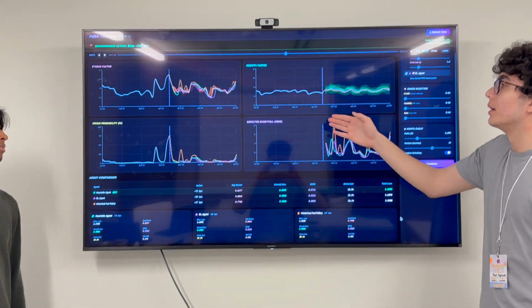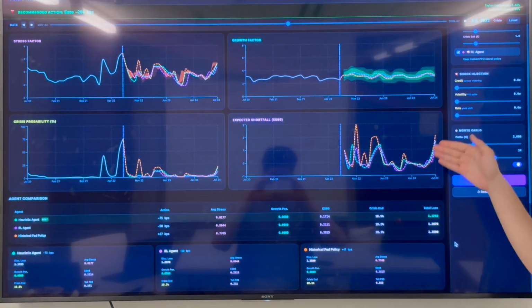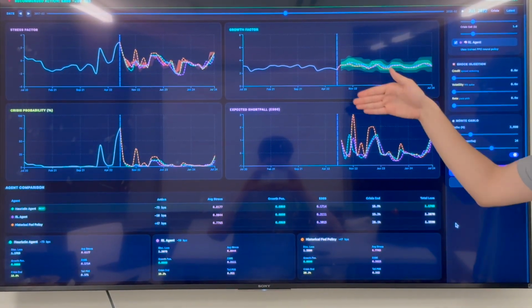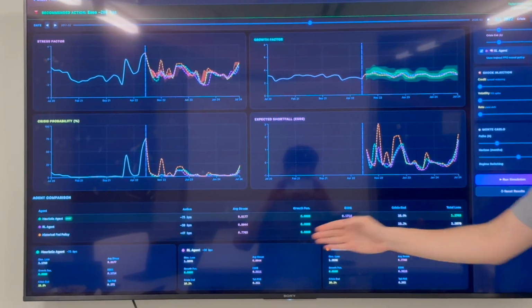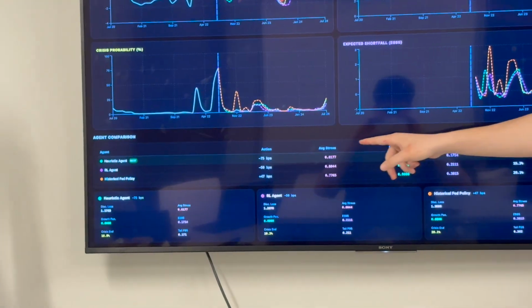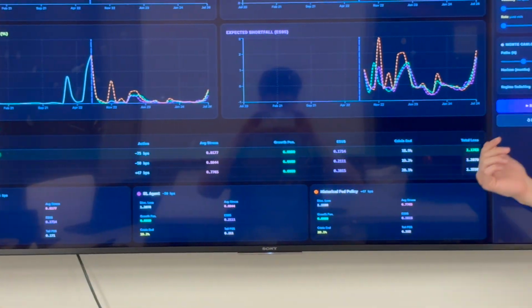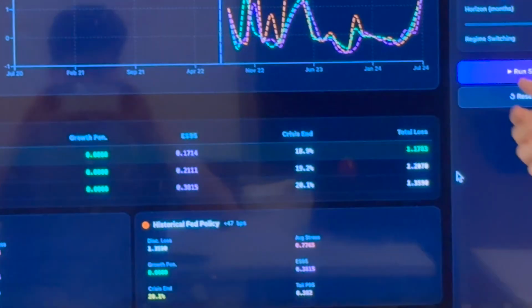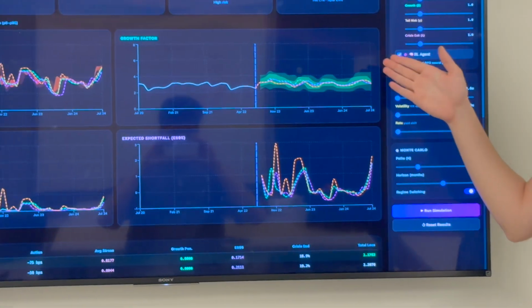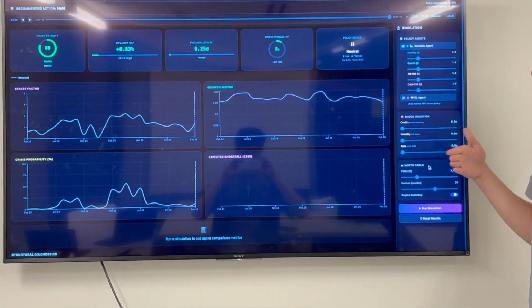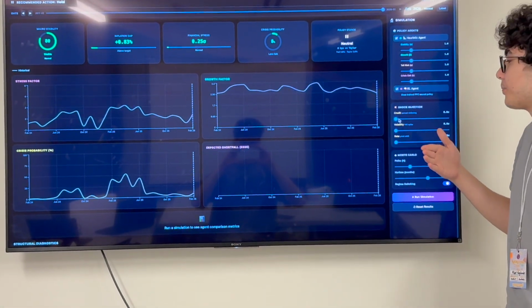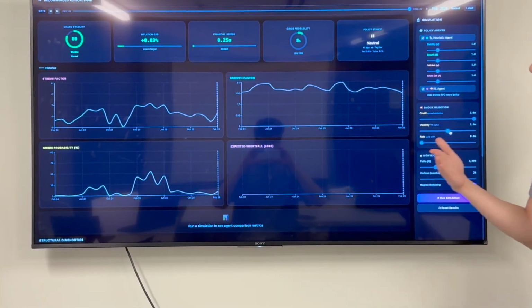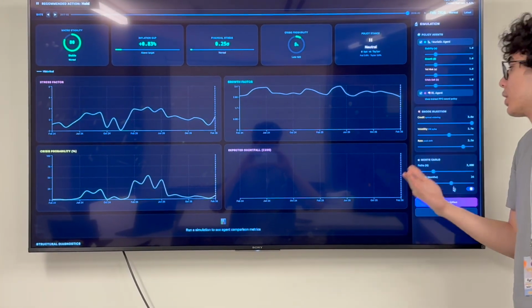can compare the monetary policies implemented by the Federal Reserve compared to the monetary policies recommended by our engine. And as we can see, the monetary policies recommended by our engine outperformed the ones implemented by the Federal Reserve by a significant amount in terms of the total loss. And this logic can also be implemented for the future to predict how the monetary policies implemented by our engine can impact overall economic health.